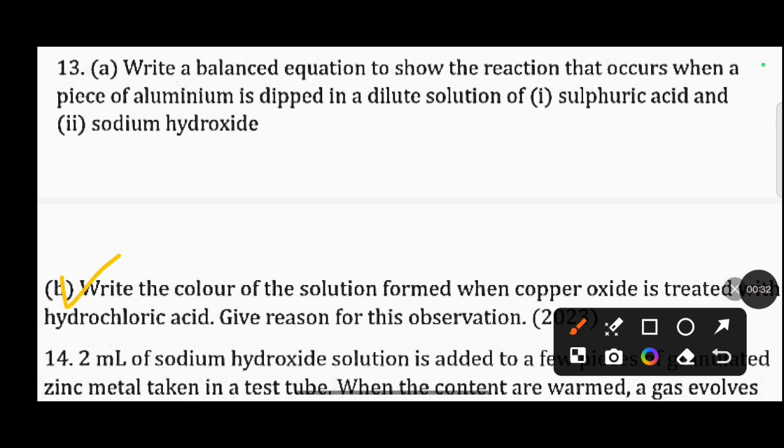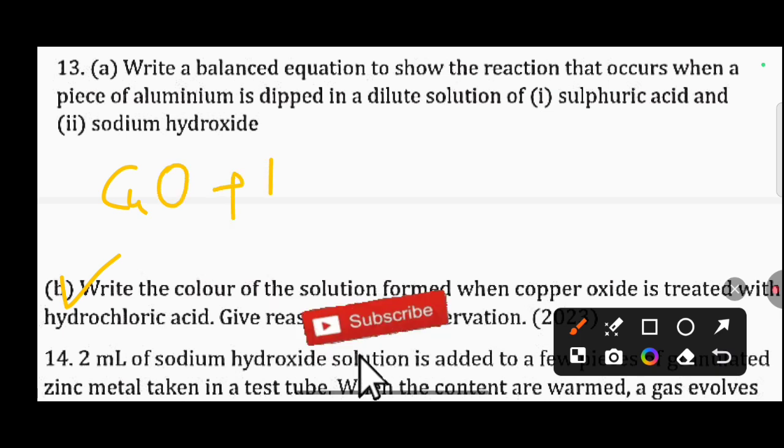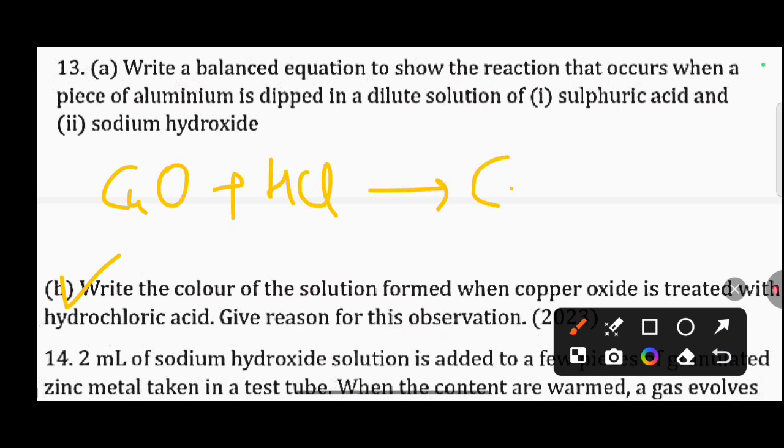Next question is, write the color of the solution formed when copper oxide is treated with hydrochloric acid. Again, when copper oxide is treated with hydrochloric acid, there will be the formation of CuCl2, that is copper chloride, and the color of the solution will be bluish green due to the formation of copper chloride.